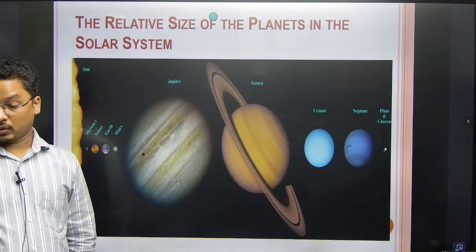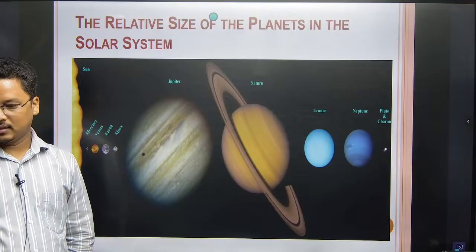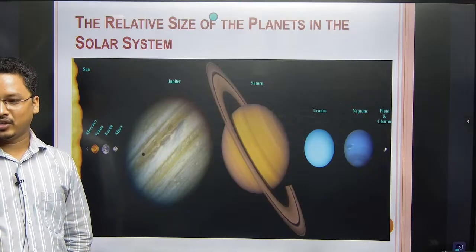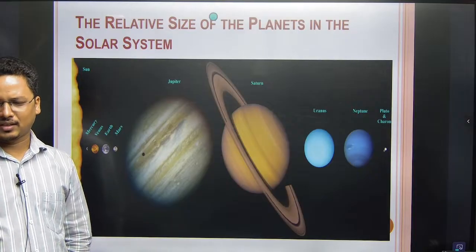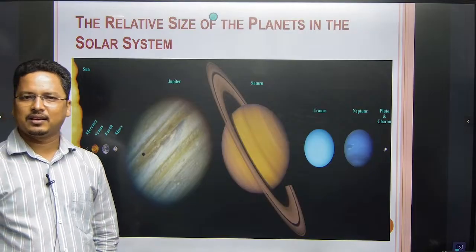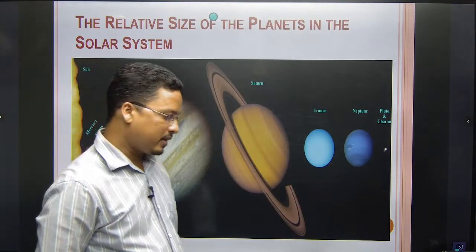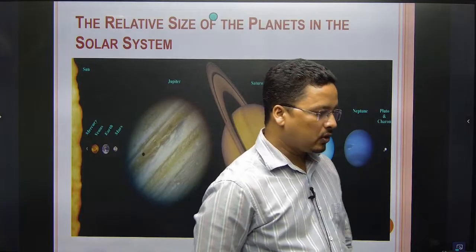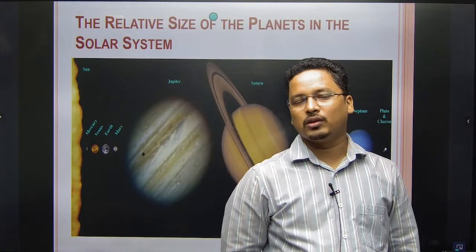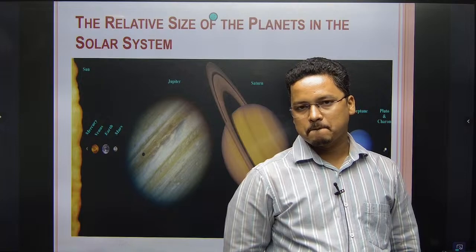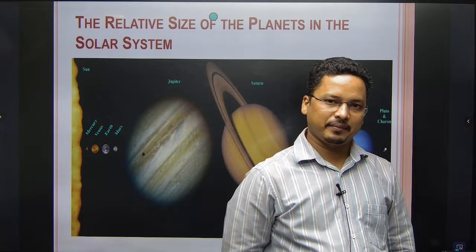So the solar system and its planets, here you can see the large ring. Whether Saturn is the only planet having a ring or any other planet is having a ring? So Saturn is surely not the sole planet having a ring.